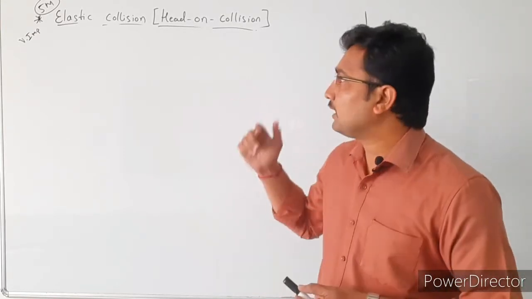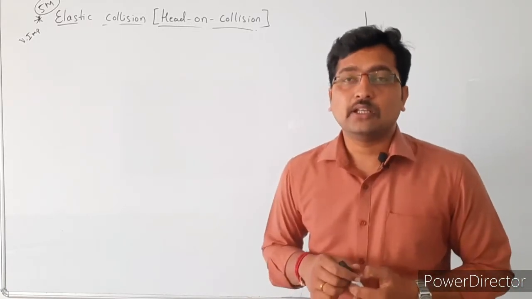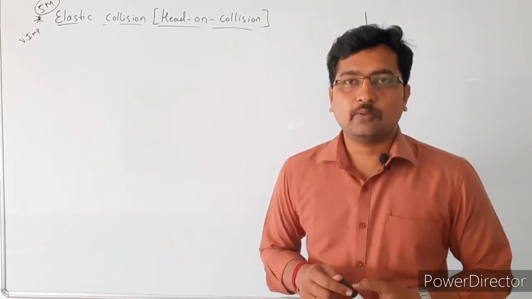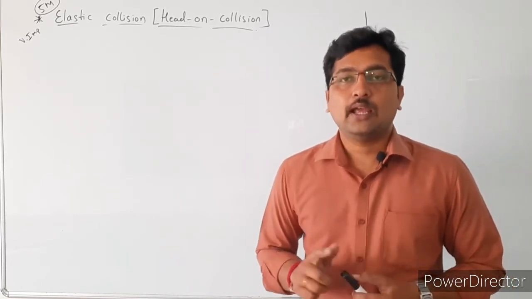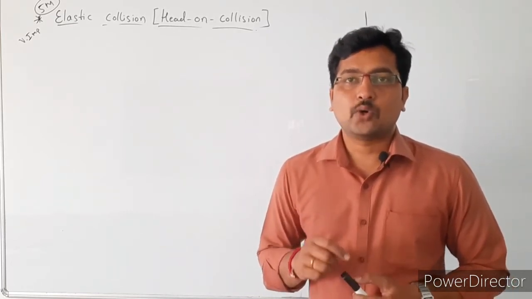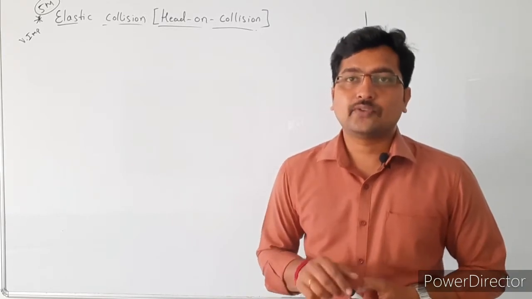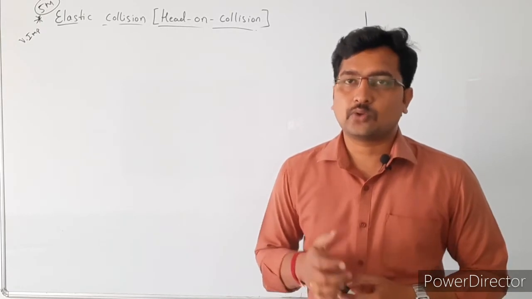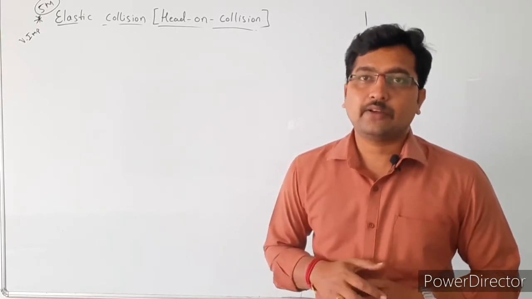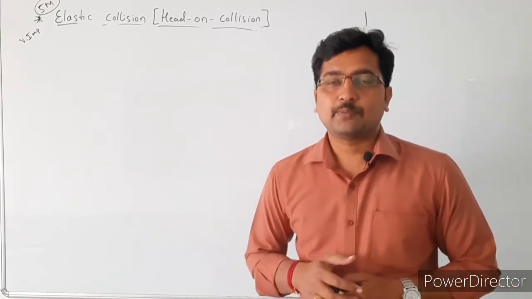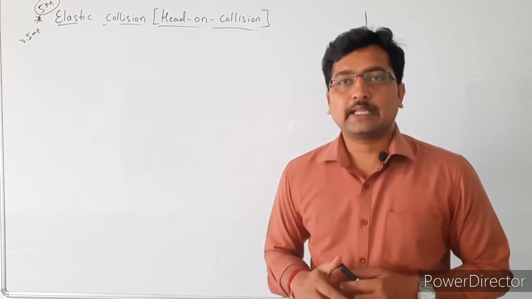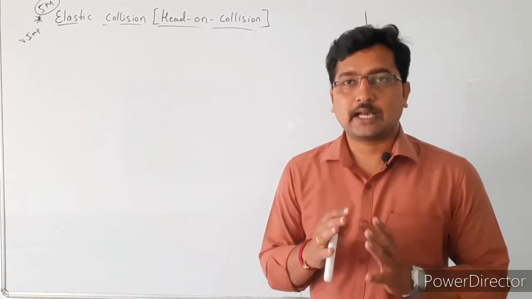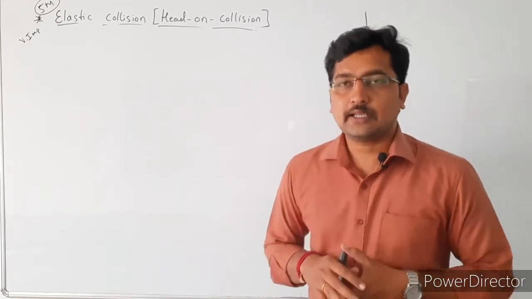Then what are the characteristics of elastic collision? The first characteristic is kinetic energy is conserved, the second one is momentum is conserved, and the third one is the total energy is conserved. The fourth one, the force involved in the interaction between the two bodies or the two particles is a conservative force. And the fifth point, here the mechanical energy will not transfer into any other forms of energy. So these are the characteristics of elastic collision.